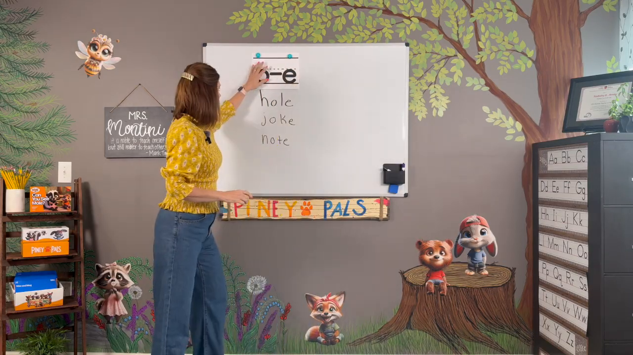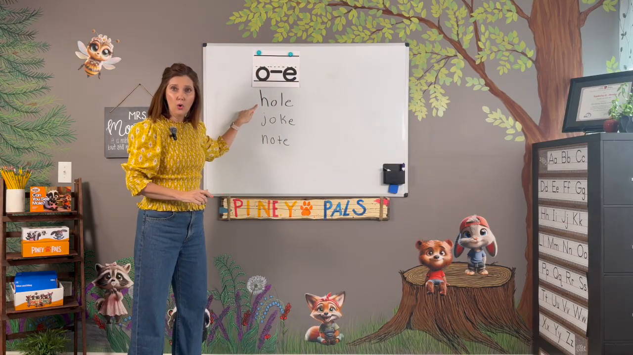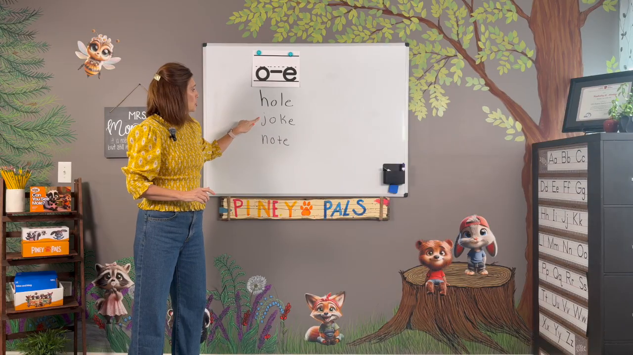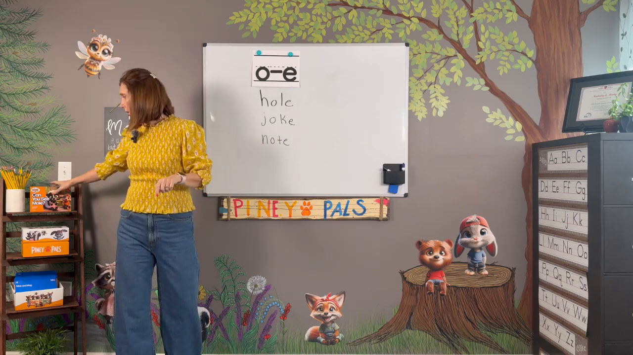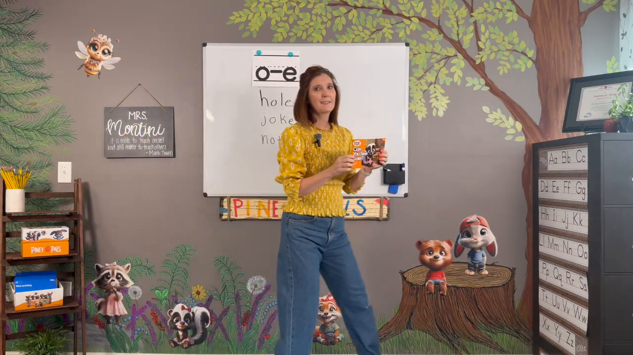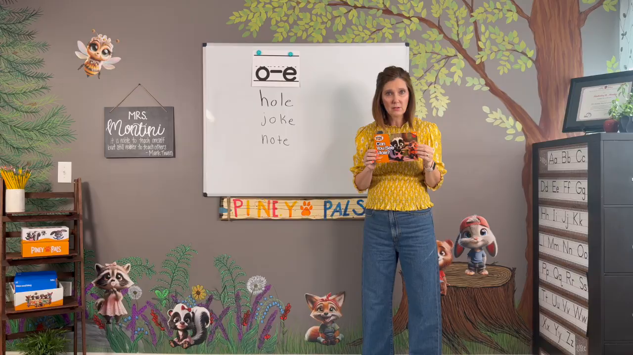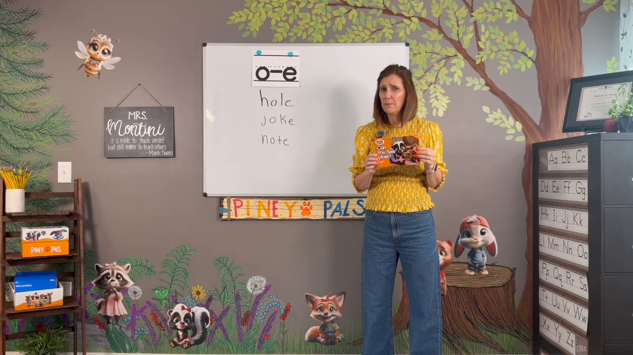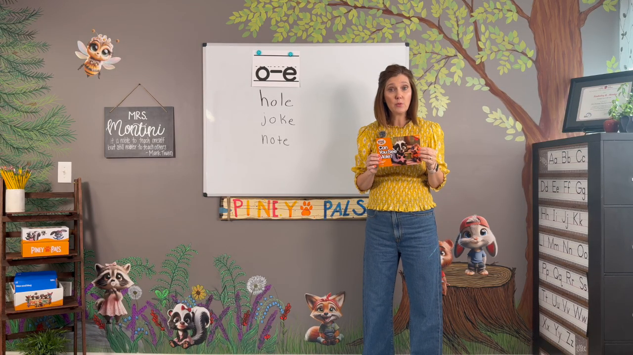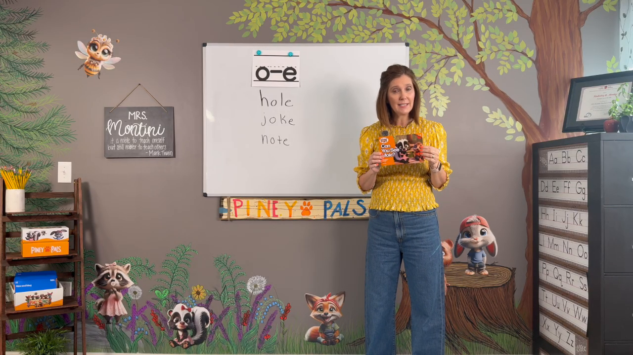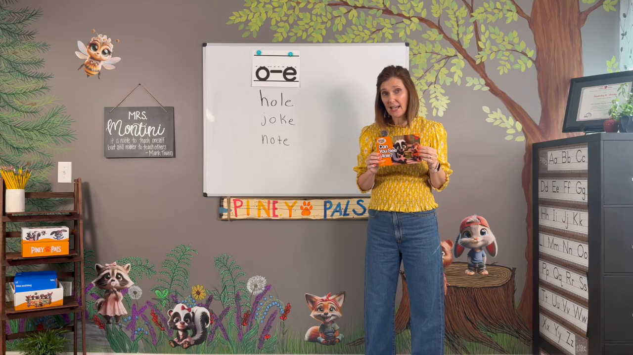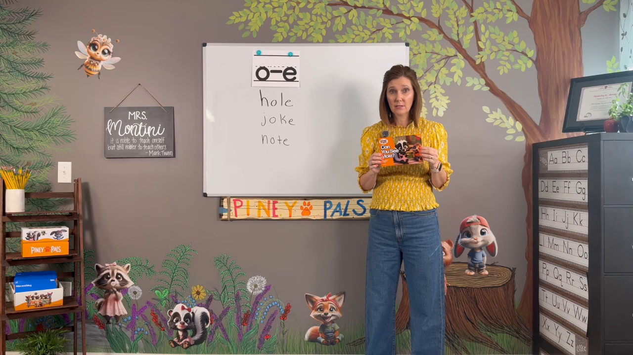Let's read these words. Hole, joke, note. When you read the book, Can You See Mole? you'll have a chance to see many O consonant E words. And we know that when we see O consonant E, the E is silent and the O is saying its name, O, which is the long vowel sound.